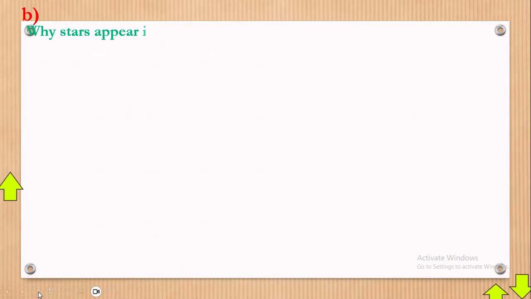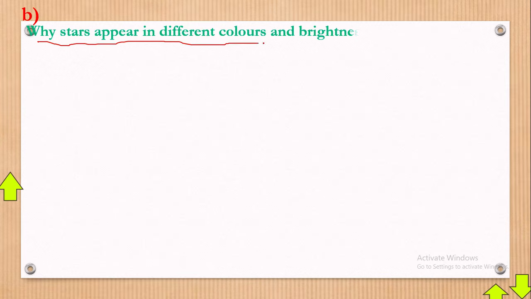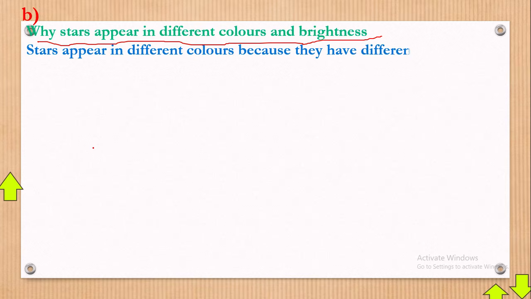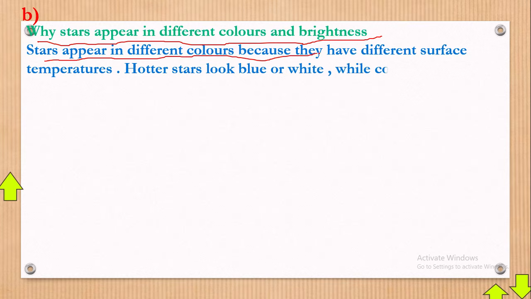So again, in green we remind you of what the question was talking about. So like why stars appear in different colors and brightness. Now let's get that answered very fast. So he said that stars appear in different colors because they have different surface temperatures.